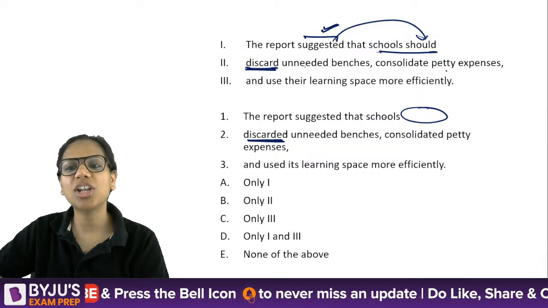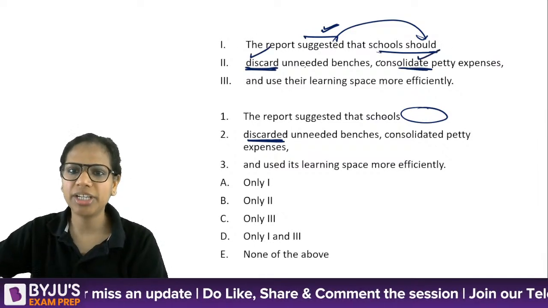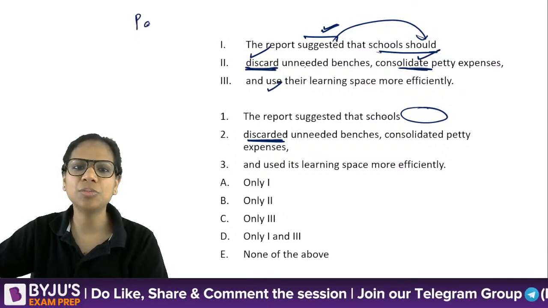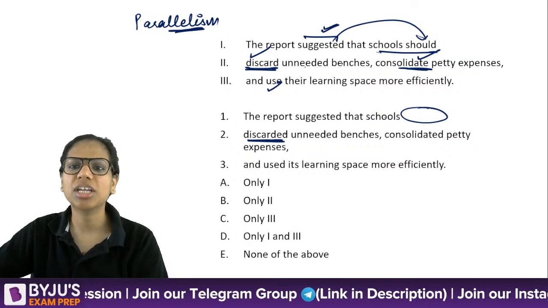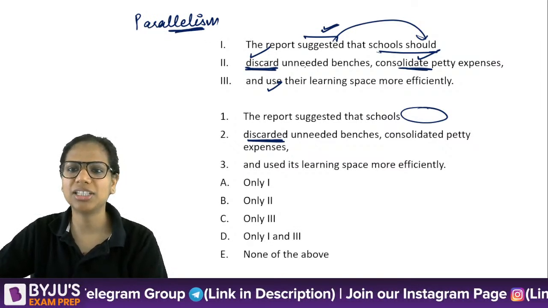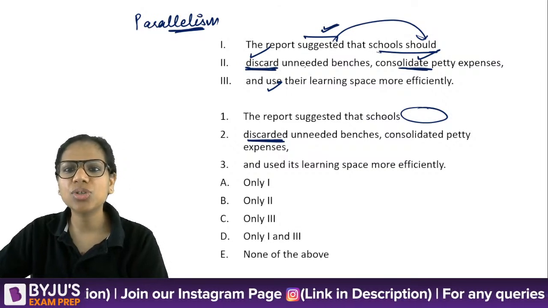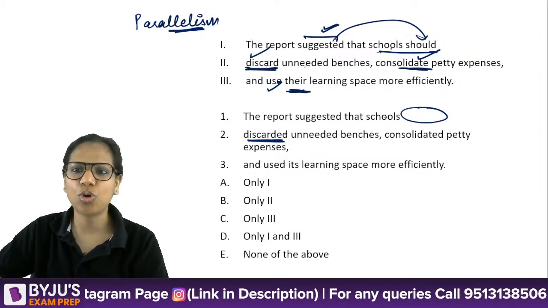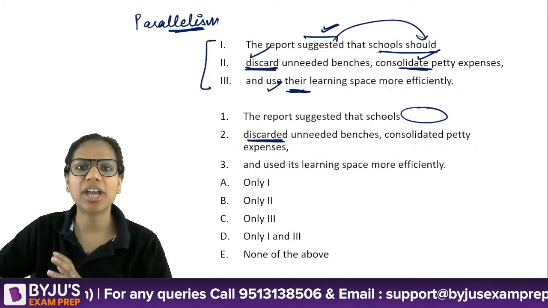Consolidate, discard, use. This is a parallelism question. We are given a list and all the elements of that list should be parallel to each other. So use there. This is also fine. We're talking about multiple schools. So when I check them, see how I check in grammar.